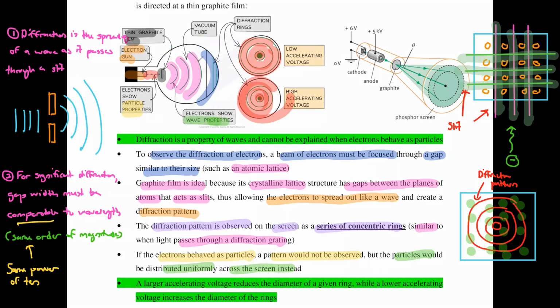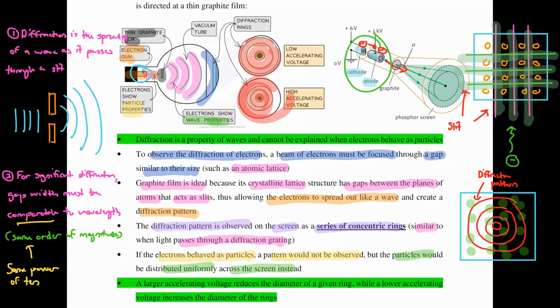For the concentric rings that you get, the diameter is dependent on the accelerating voltage. What we mean by that is that if you look at the electron gun, inside the electron gun, there's actually a cathode and an anode between two ends of the electron gun. So when you have electrons being emitted at the cathode end here, they will be accelerated towards the anode, and then they will eventually leave your electron gun as a beam of electrons towards the thin graphite film. So the accelerating voltage that you have between the cathode and anode here will actually determine the diameter of the concentric rings that you get.